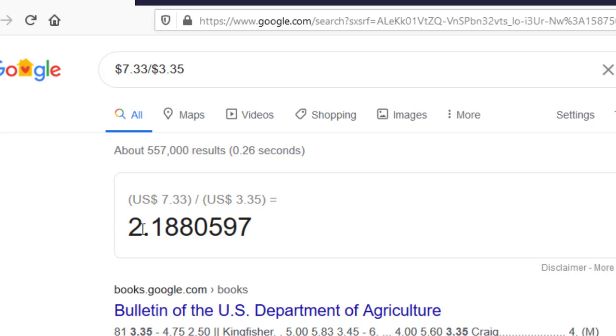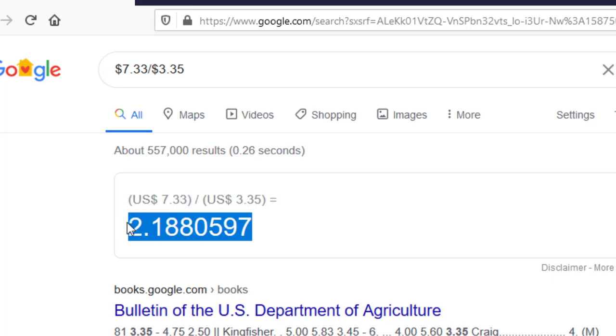There we go, right there. Ignore all these things down here. It's telling me 2.188, and so forth. That number right there is how many times bigger $7.33 is than $3.35.